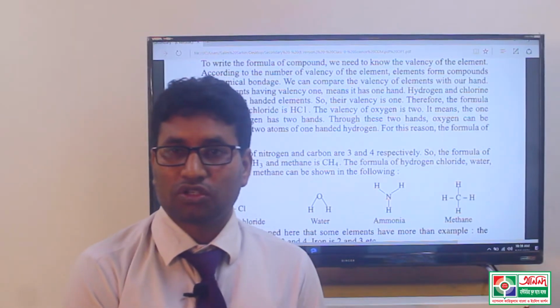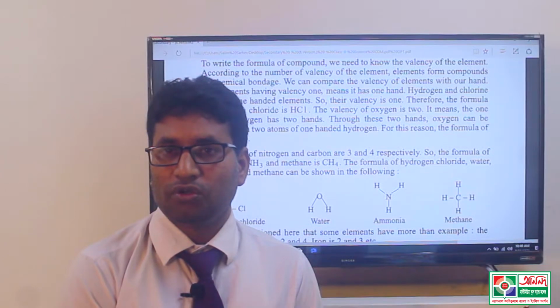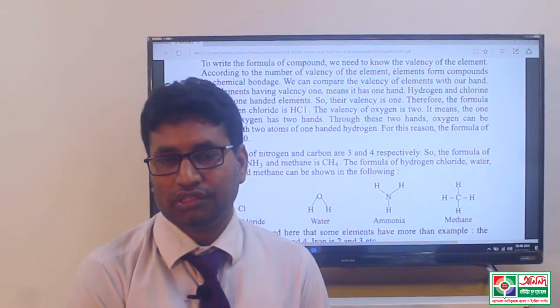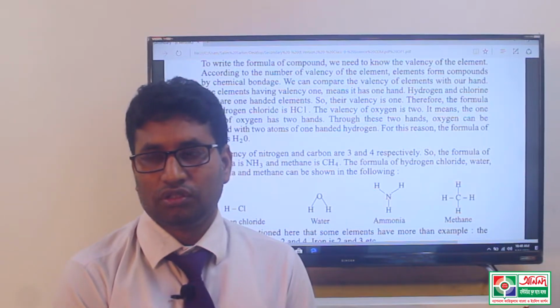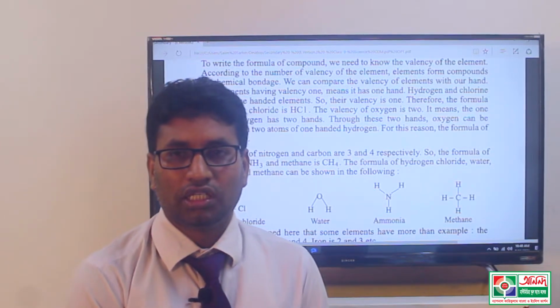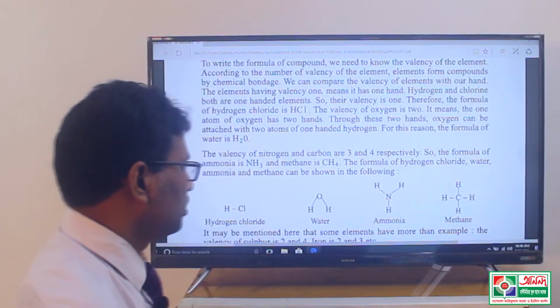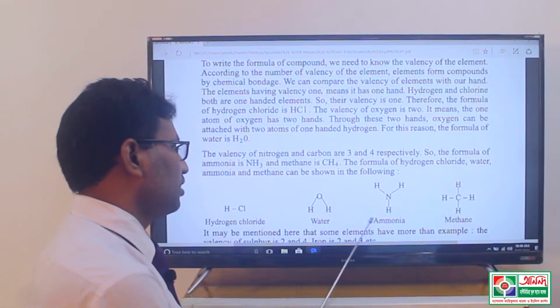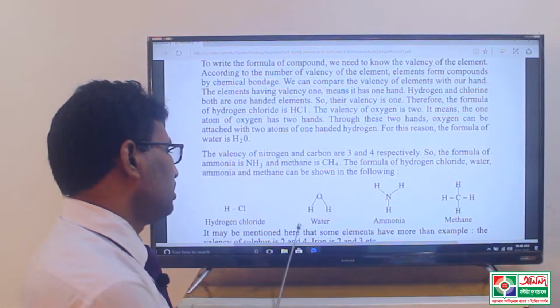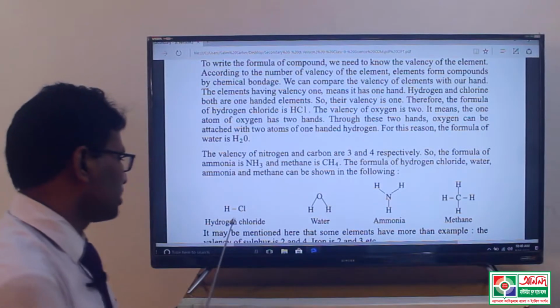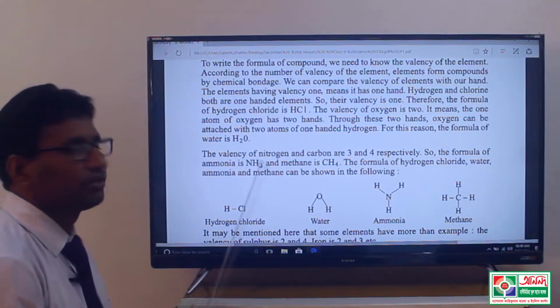How many types of atoms or molecules are present and their arrangement are all shown with the help of chemical structure. So these are the chemical structures of methane, and of ammonia, and this is the chemical structure of water, and the last one is the chemical structure of hydrogen chloride.